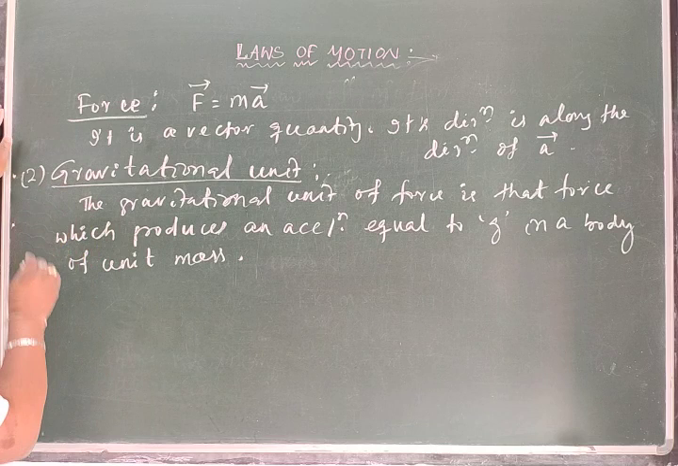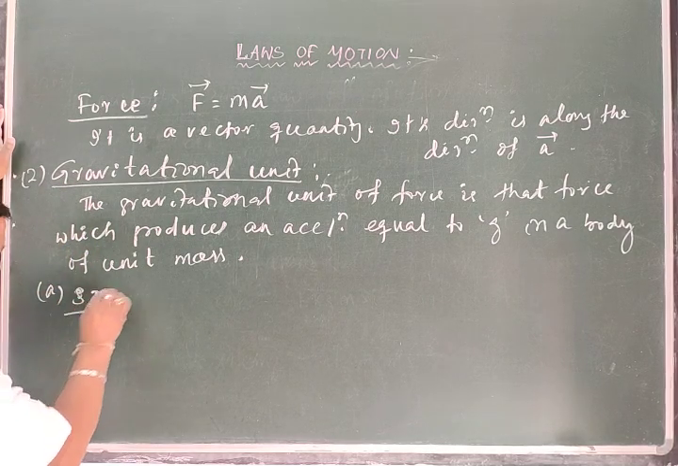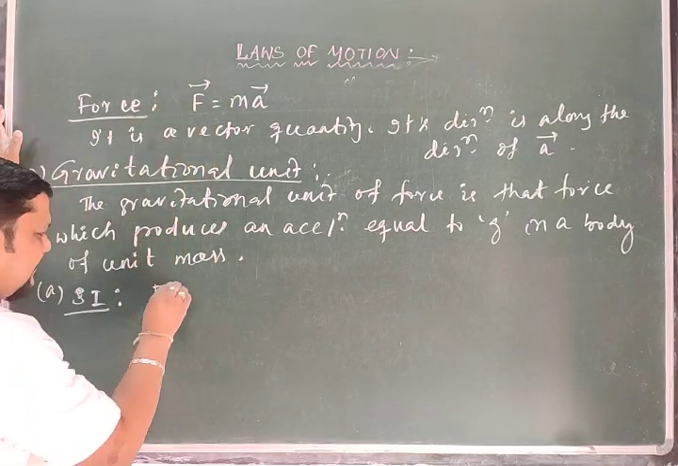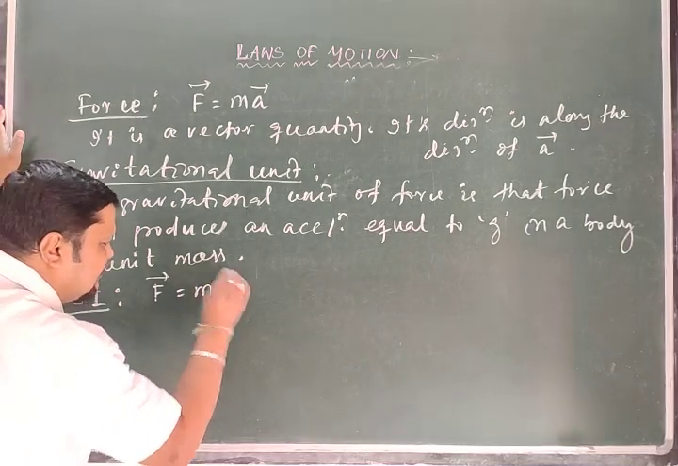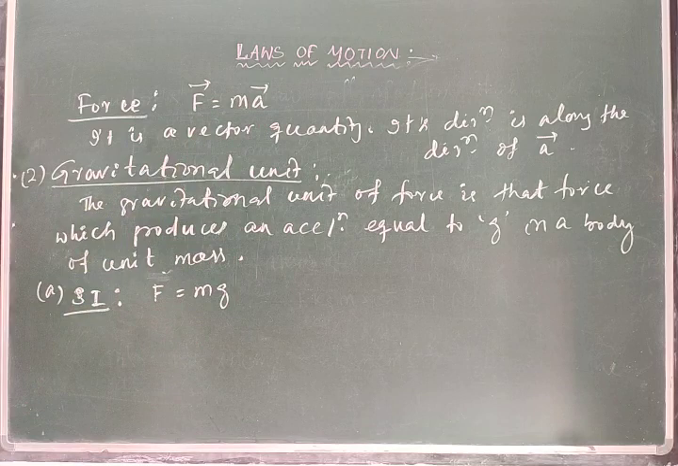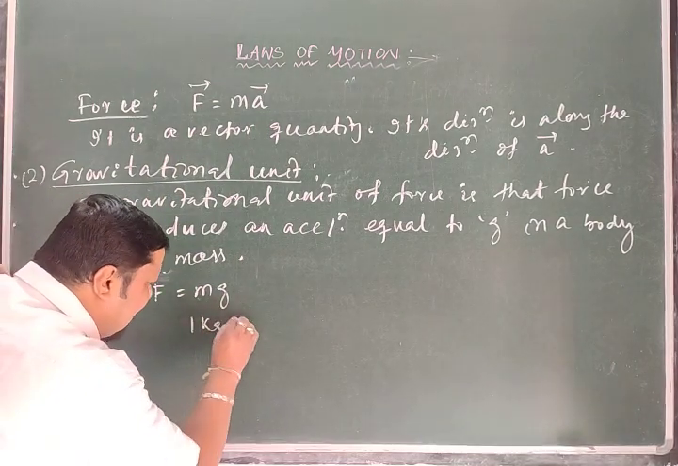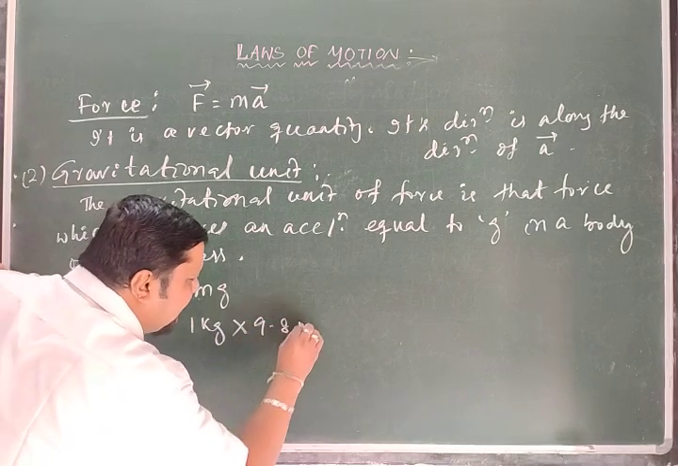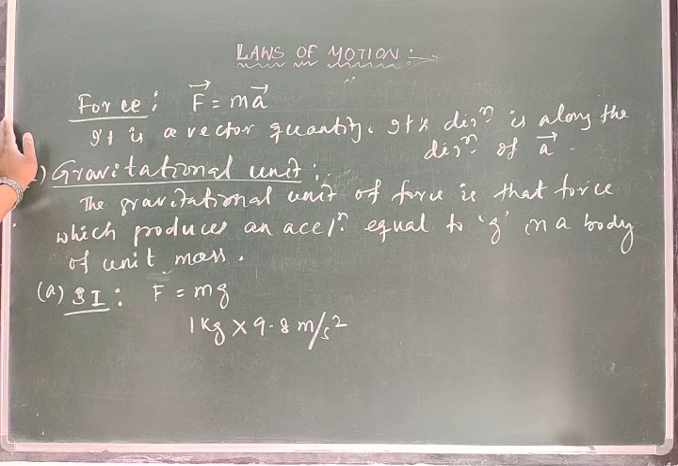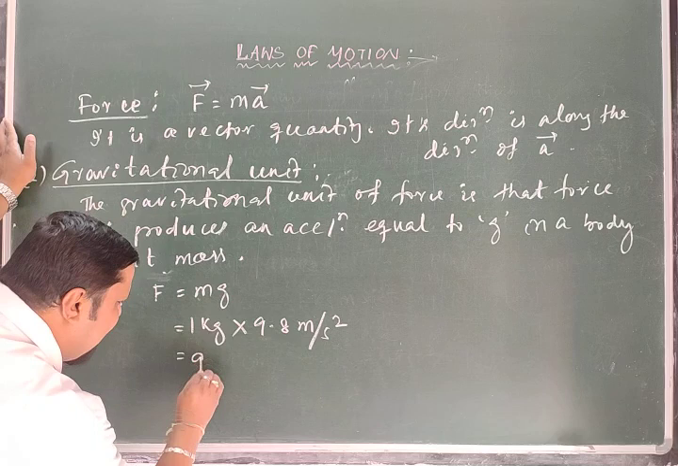So in that case, the case one in SI, you see here F is equal to ma, but here F becomes m into g. Consider the magnitude part, F equal to m into g, because here acceleration changes to g. So if m is 1 kg and g is 9.8 meter per second square, that can be written as